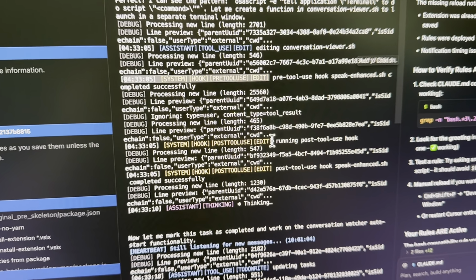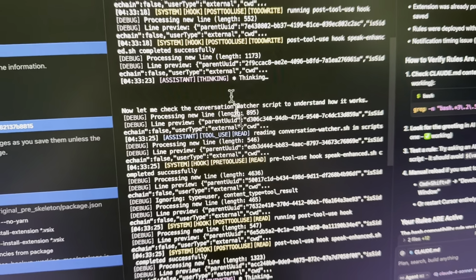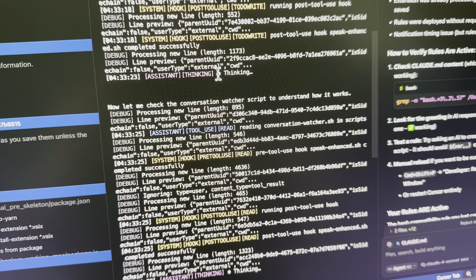2, configuration consolidation: a single config file without references to legacy parser settings. Default speech to enable. 3, code organization: rename conversation-viewer.sh to speak-claudio.sh. Remove speak-bullets.sh. Clean up unused scripts. Phase 3, transcript fixes and timing debug.